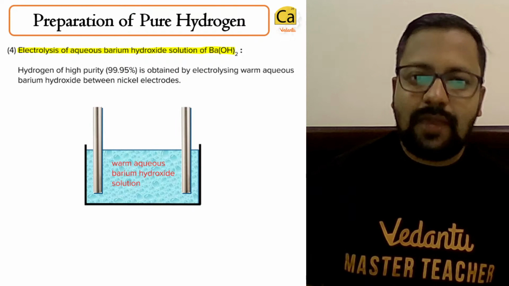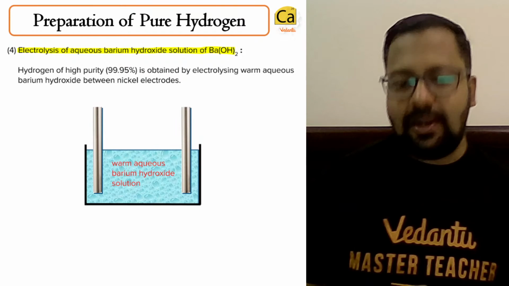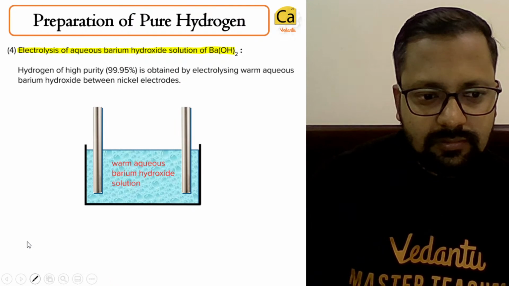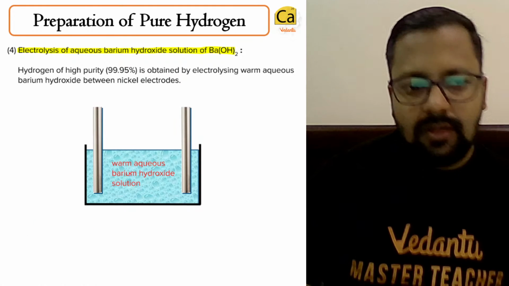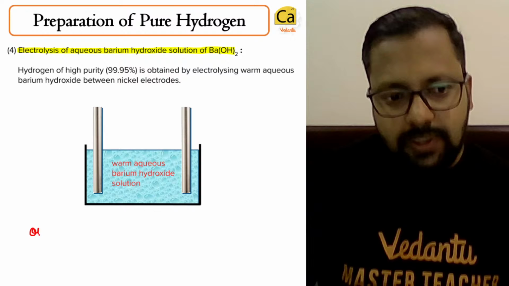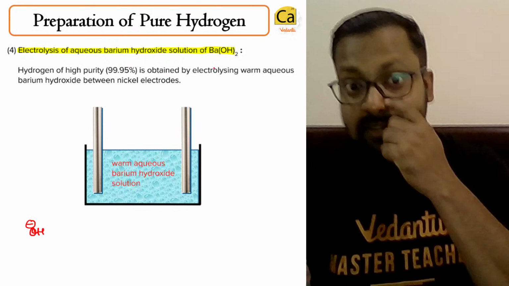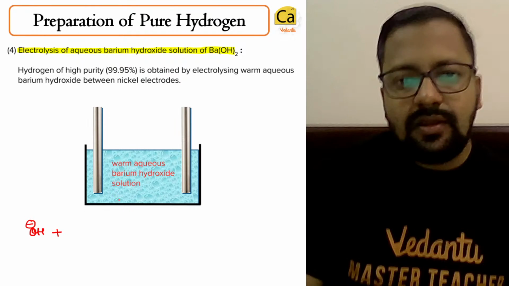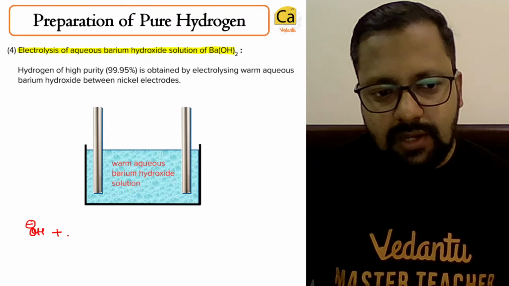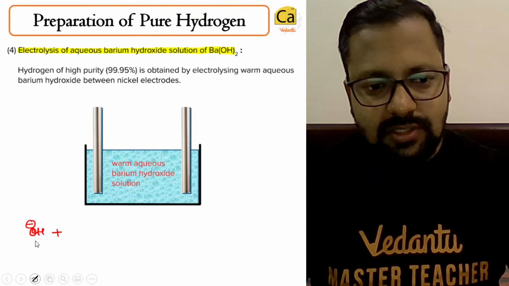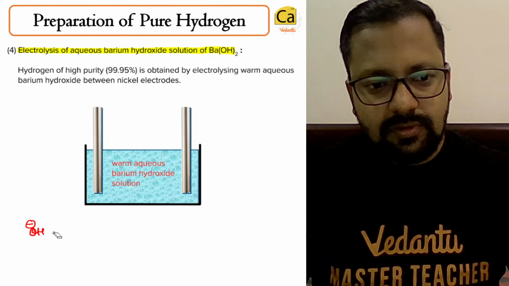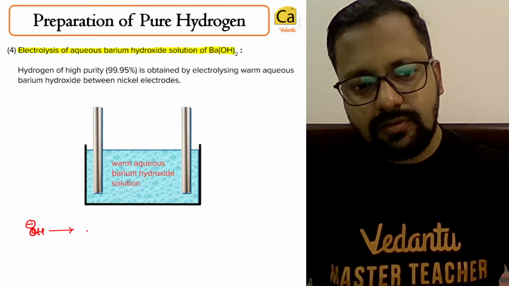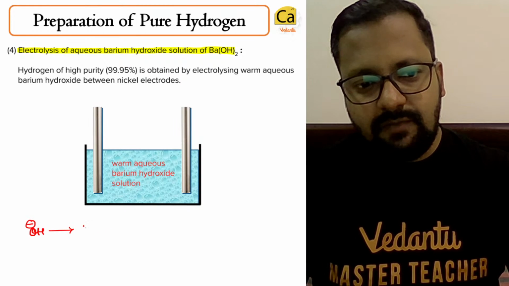And how do we obtain hydrogen? So what happens is, the OH minus that you can see from here will undergo oxidation.